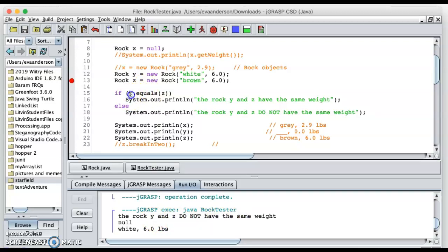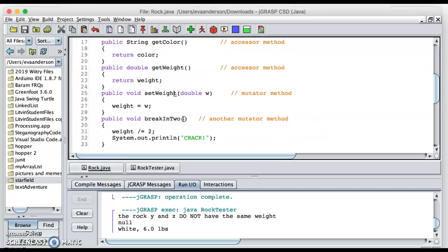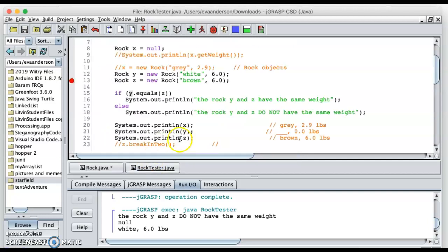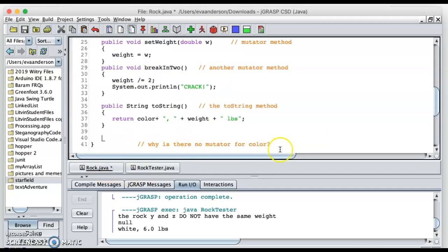So look, this is y, this is z. They clearly have the same weight. So the problem is that we didn't write an equals method here. And similar to the toString, we're using an equals method of our parent, and it doesn't check equality the way we want it to. It actually checks more like a simple double equals. So in order to compare the weights, we have to write the equals method.